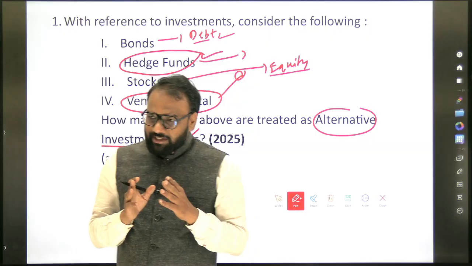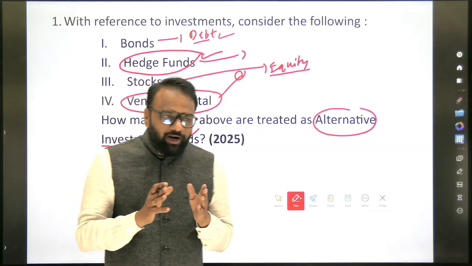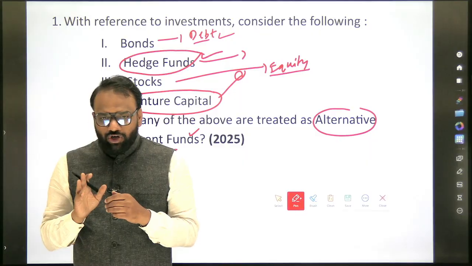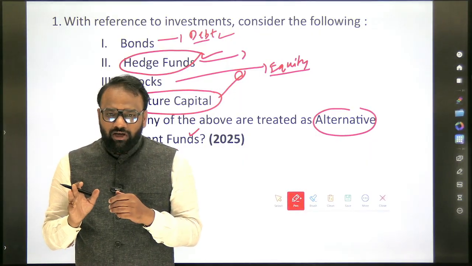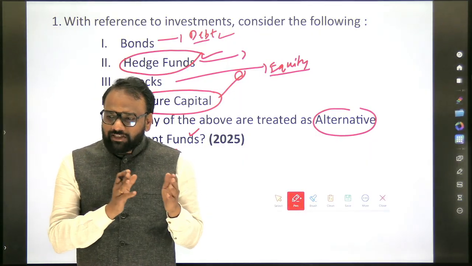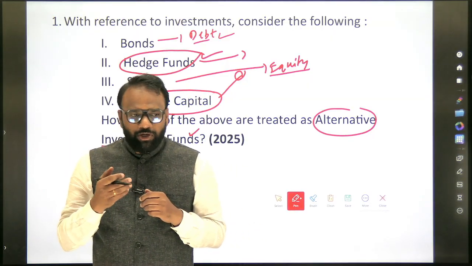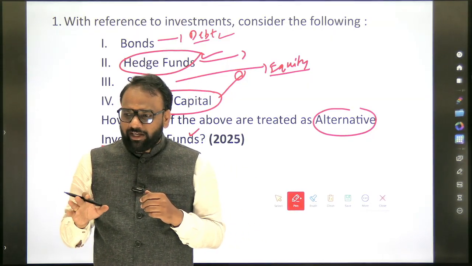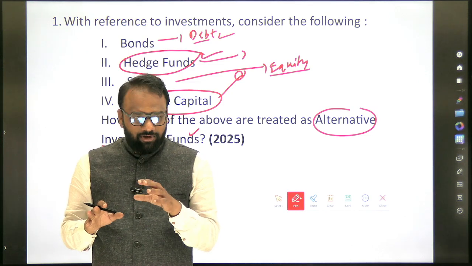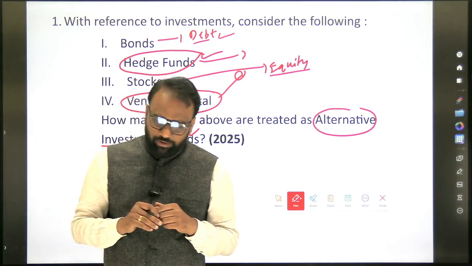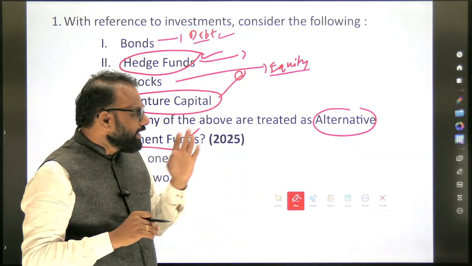We already discussed, when it comes to bond and stock, which one has the potential to give us more profit? Stock has the potential to give us more profit. But a fixed amount of return, which one has the potential to give? Bond. So if you have the ambition to earn more and at the same time are willing to take risk, then you will invest in stock, that is equity. And if you want fixed return, you will invest in bonds.